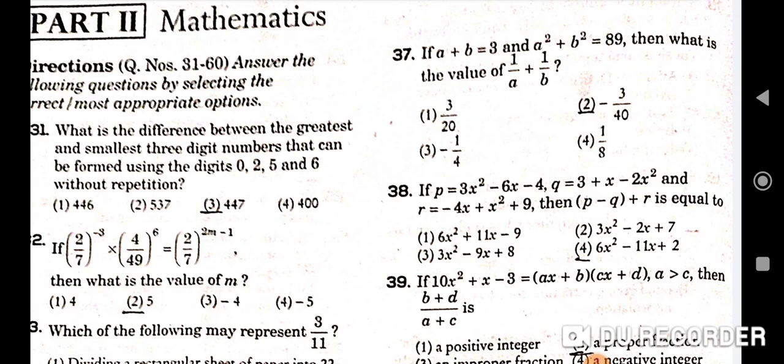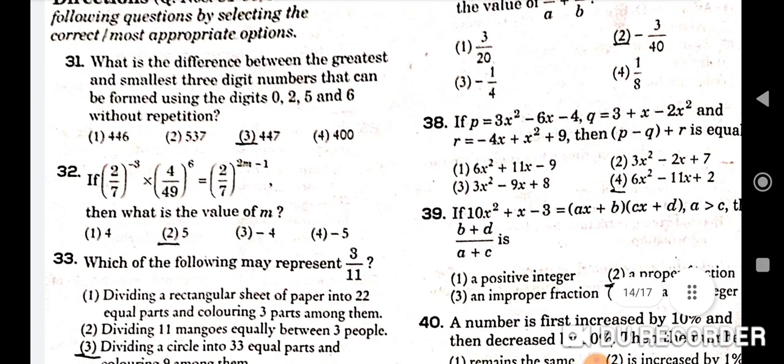So here the question is: what is the difference between the greatest and the smallest 3-digit numbers that can be formed using the digits 0, 2, 5 and 6 without repetition? Correct option will be third, that is 447. Next question is,